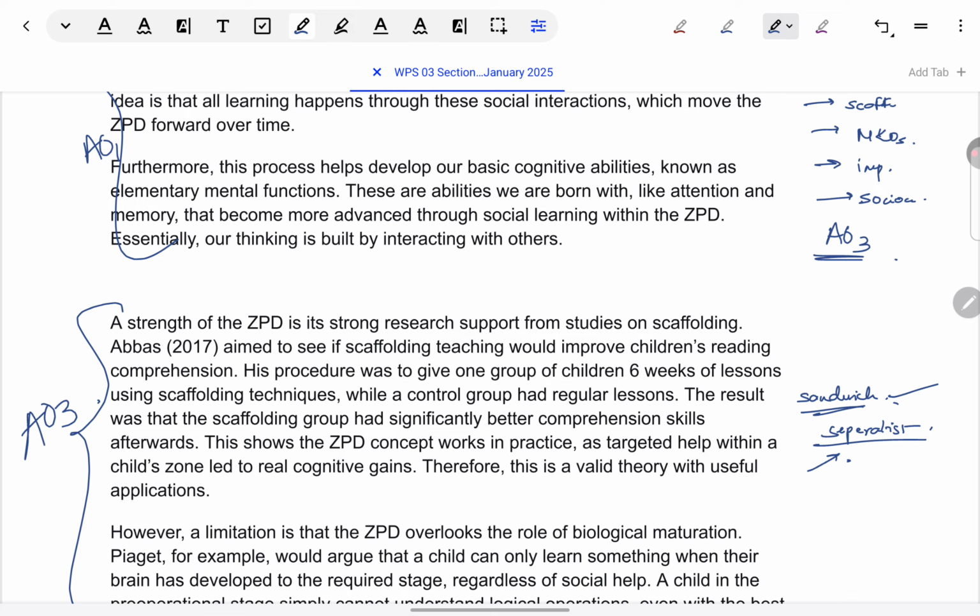For a good organization or good flow, which is one requirement, coherence has to be there in your answer. For the sandwich approach, you have to be very masterful in writing your answer. Where you have left off with the importance of MKOs, there you bring in an evaluation point that this is a strength of Vygotsky's theory, that he considers the contribution of MKOs, which researchers like Piaget do not. And then you move to some other aspect of Vygotsky's theory, like where he talks about scaffolding, and then you say this is a strength because this can be applied to real classroom settings. Peer tutoring can be done, for example.